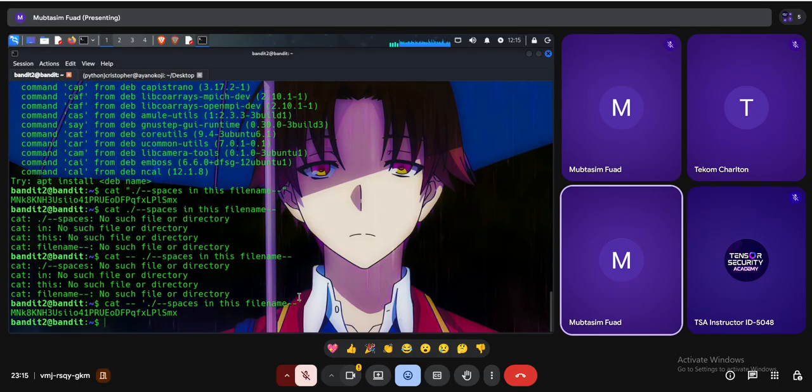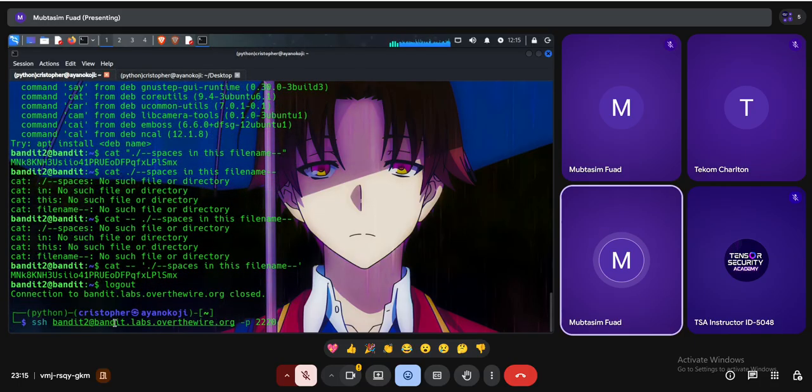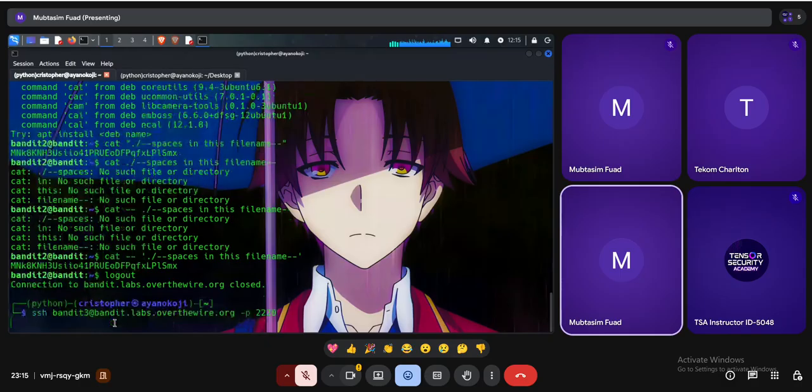It should work, and it successfully worked actually. So that's my password for the next level. Copy the password and again log out and log into the next system or level 3, whatever I say.